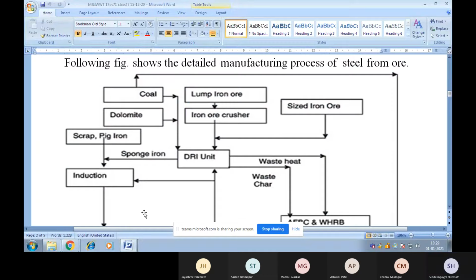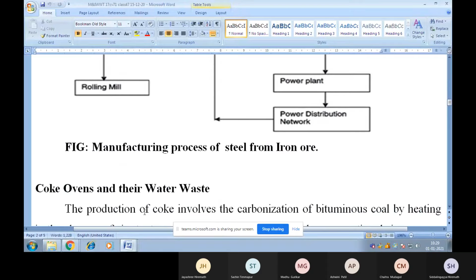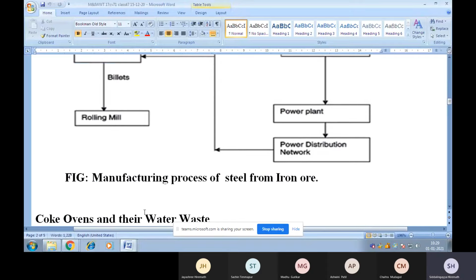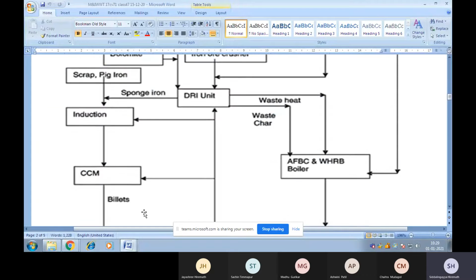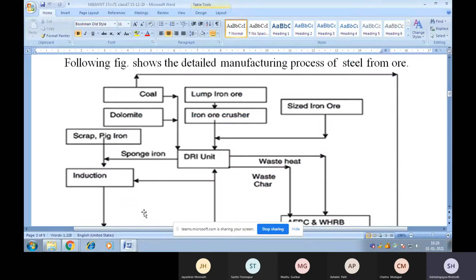So the following flow sheet shows the detailed manufacturing process of steel from hematite or magnetite ore. This is the manufacturing process of steel from iron ore. Such an arrangement you can see in Hospet, where one of the steel industries, Jindal Steel Works, is situated near Hospet. So you can see all these processes in that particular industry.